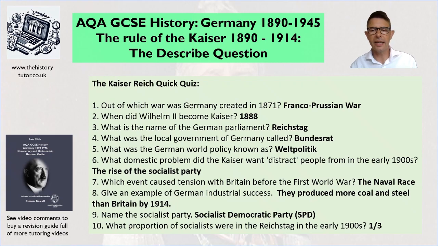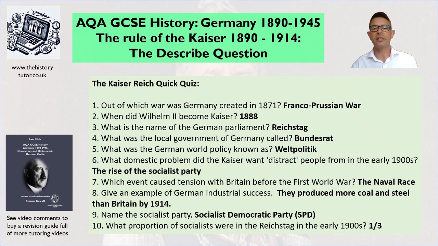What was the German word for world policy known as? And that's Weltpolitik. So if you want to show off in your exam, use that word for the Kaiser's foreign policy. He wants a big empire. Some of the words he used were like Mittel Africa, for an African empire. He even wanted the same idea as Hitler in the later years, living space towards the east, looking to expand into Poland and Russia, etc. So he was very much having an expansive militaristic foreign policy.